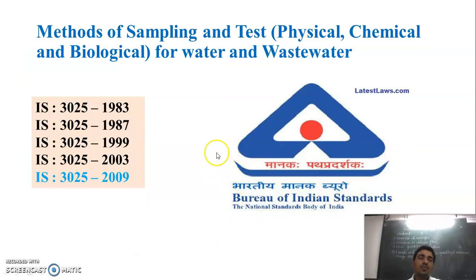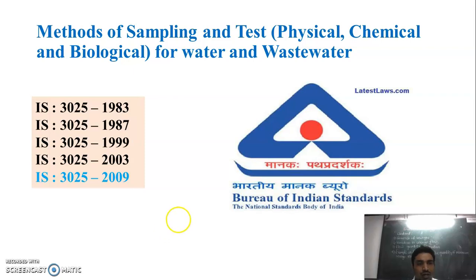So see, to check the characteristics of the water, sampling is very important. There are various methods of sampling and various tests. But we use the standard methods for doing the sampling and performing the tests. So see, the methods of sampling and test, the physical, chemical and biological tests for water and wastewater, we use the Indian Standard Code 3025/2009, and according to that we do the methods of sampling.